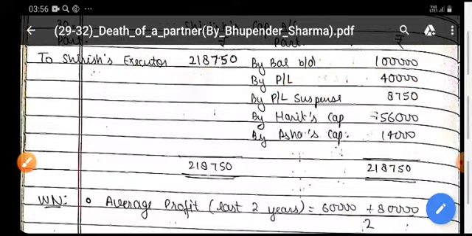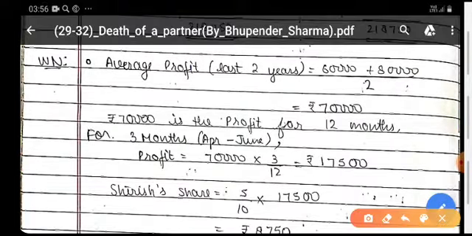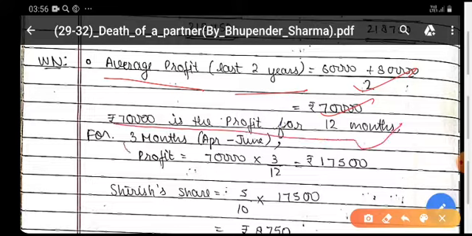Now see the working notes for the two things, 1 and 2. Working notes in this question: first, average profit of the last 2 years. 70,000 is the profit for 12 months. You are calculating now for 3 months because he was alive in the business.